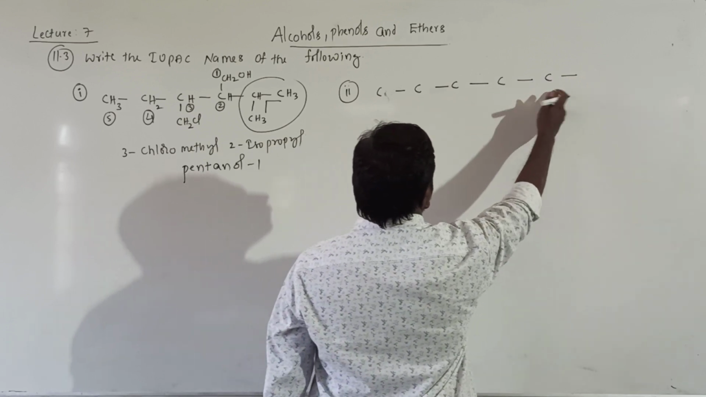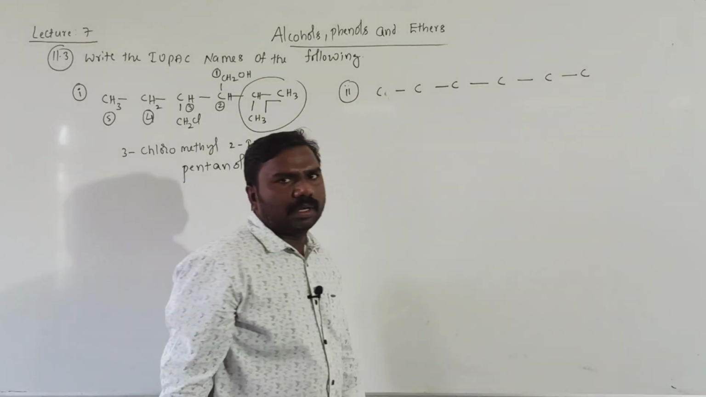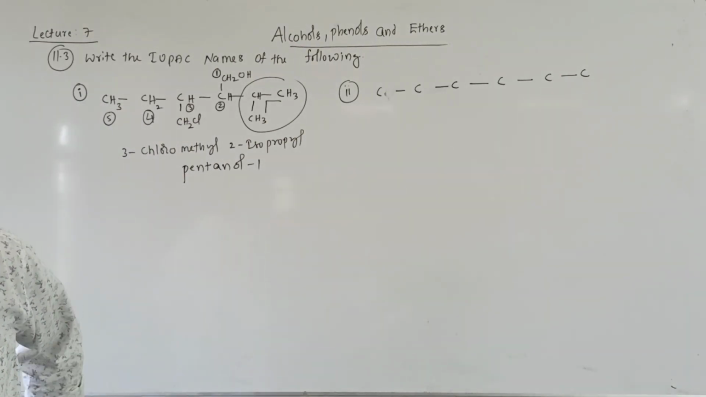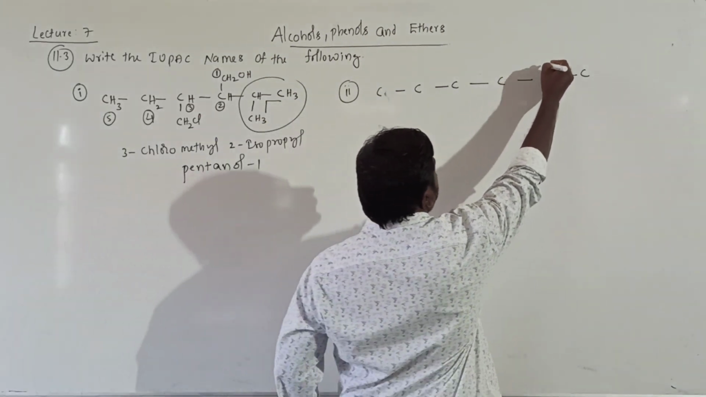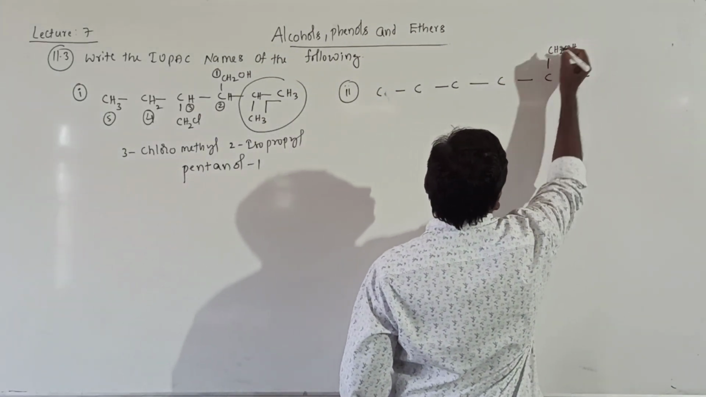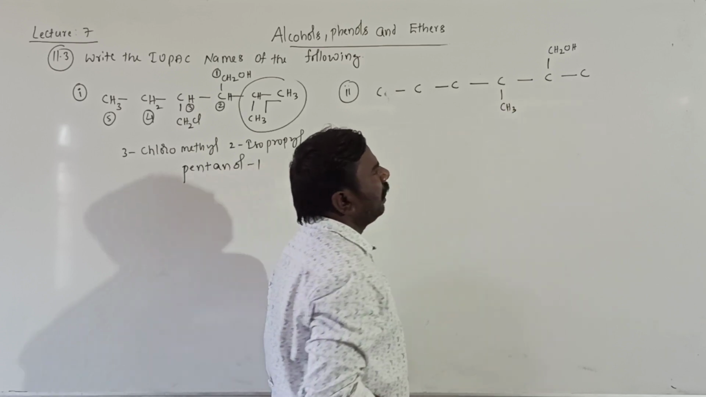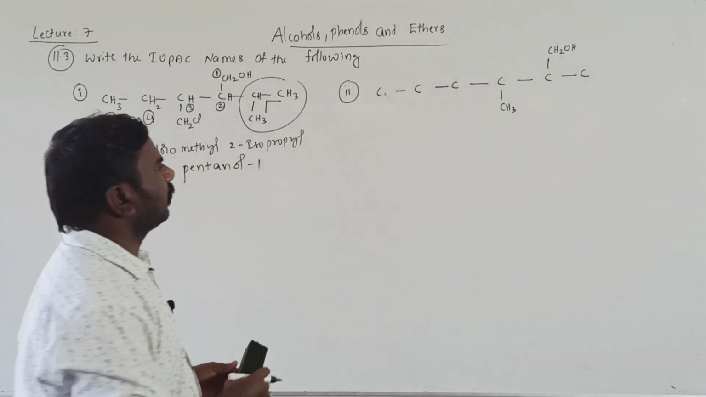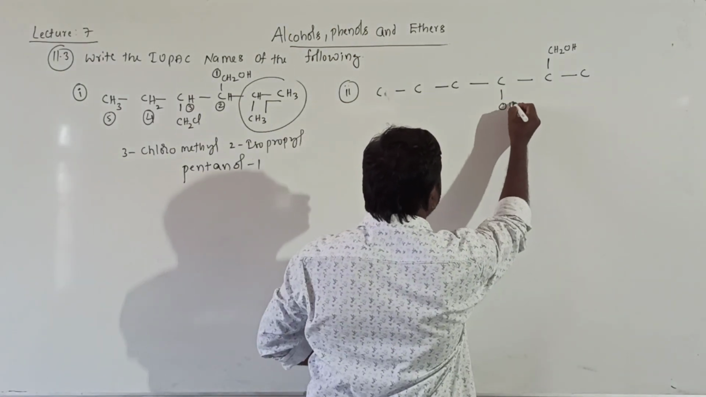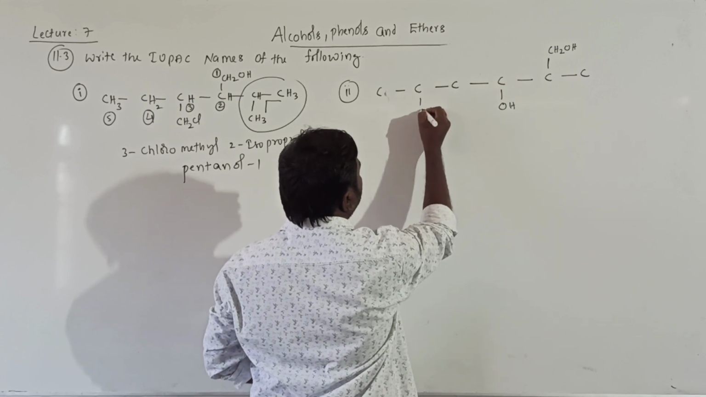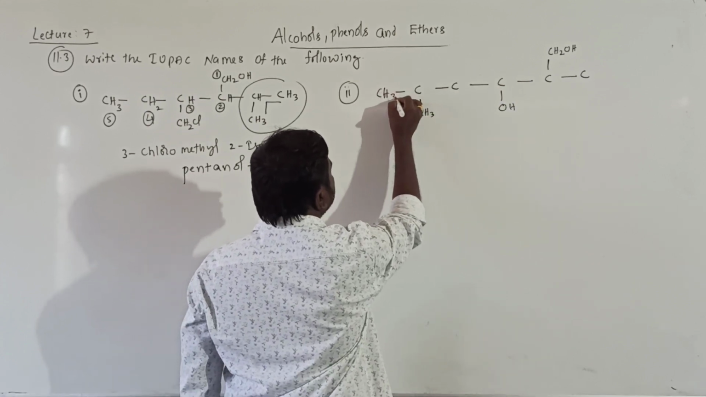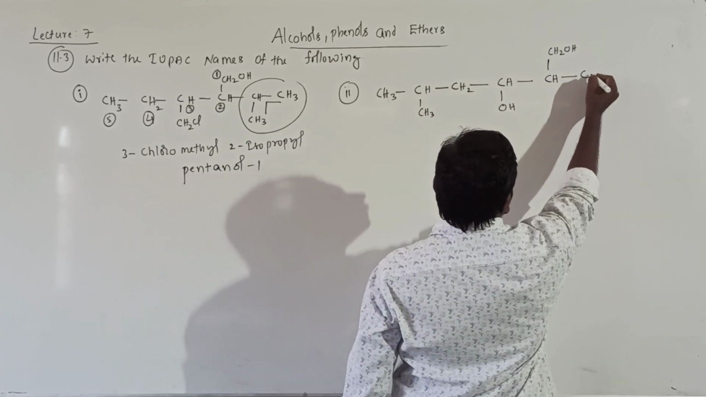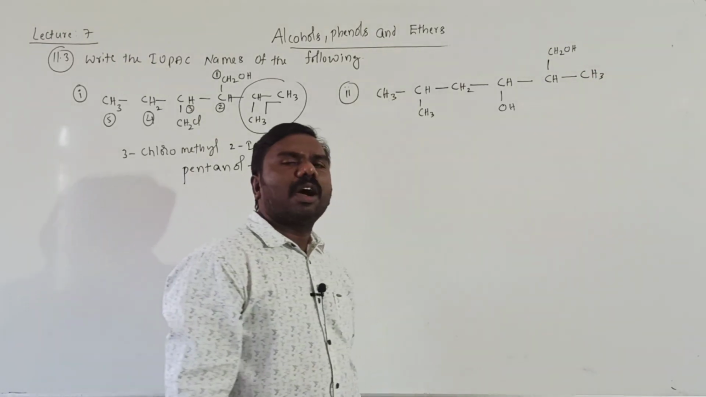One, 2, 3, 4, 5, 6. Right now, second position CH2OH, third position CH3, and fifth position also OH and CH3. It is taken as CH3, CH, CH2, CH, CH, CH3. This is the compound given.